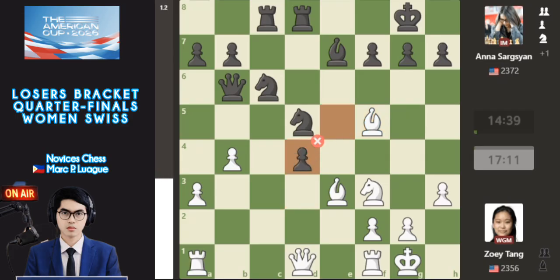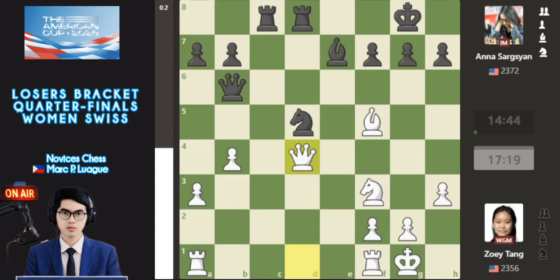So back there, this one is capturing this pawn. The next move with Sargsyan, takes with Zoey Tang here. And also knight takes d4. Queen takes, captured without challenge, queen to queen, accepted by Sargsyan. Queen takes, knight takes. And also rook c4, good and precise here, or maybe with that idea of threatening the knights here.